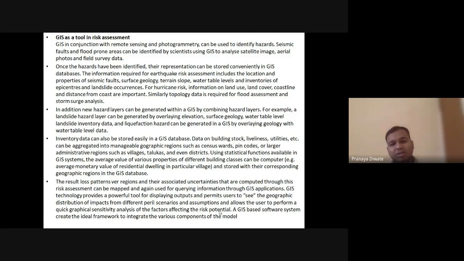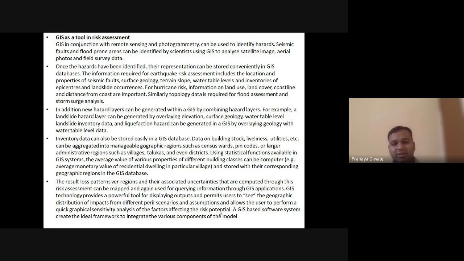Similarly, topology data is required for flood assessment and storm surge analysis. In addition, a new hazard layer can be generated within a GIS by combining hazard layers.